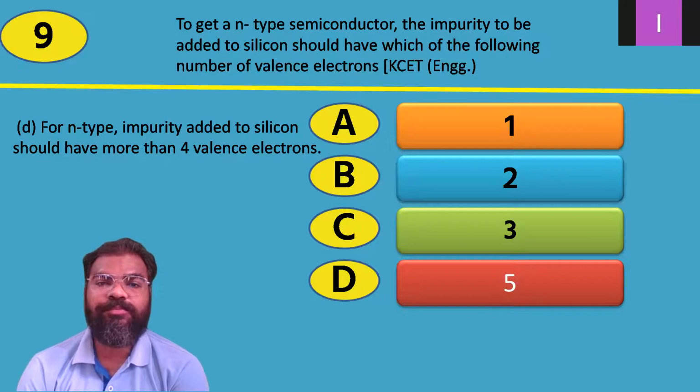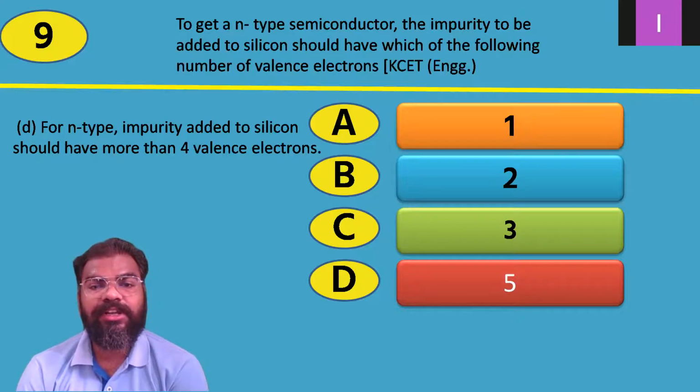When you want to prepare N-type semiconductor, in silicon, when we are doing the doping, then doping of which material we have to do according to the number of valence electrons. कैसा मटेरियल हमें चूज करना है, और वो मटेरियल में कितने वैलेंस इलेक्ट्रॉन होने चाहिए. That is what they have asked in the question. KCAT engineering they have asked this question.